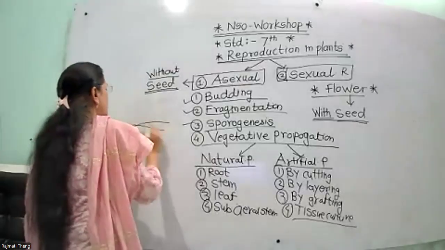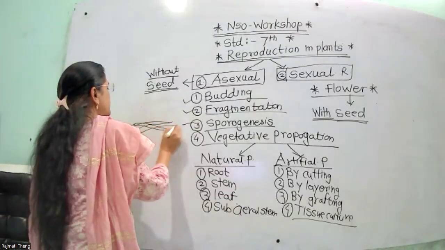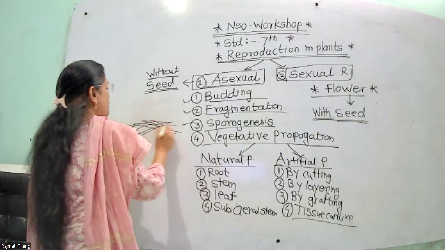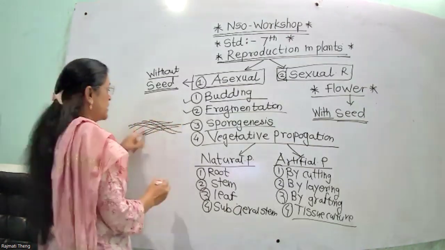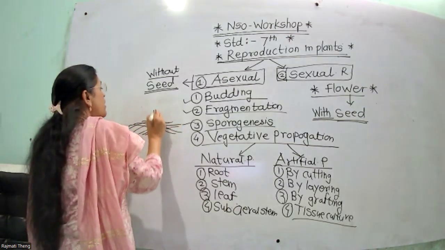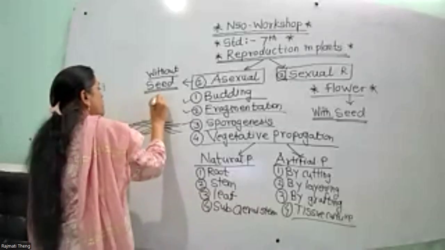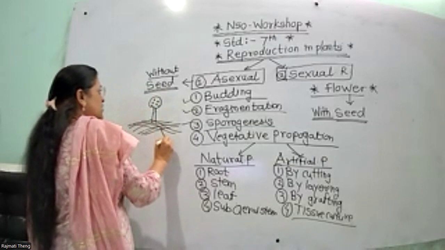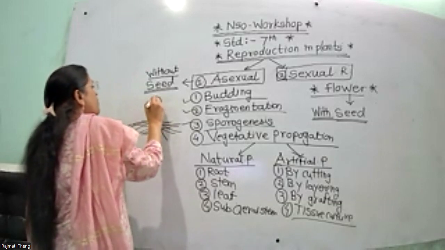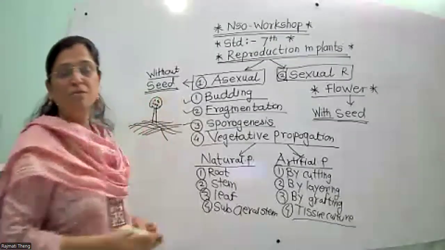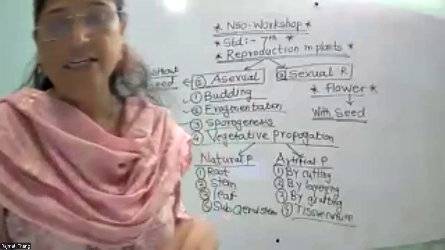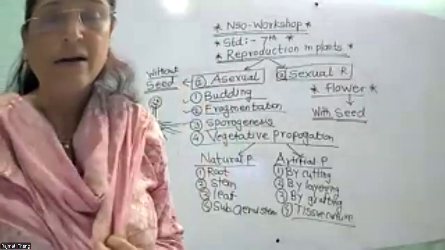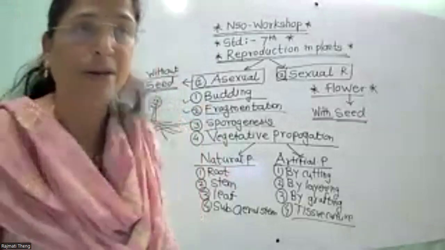On bread, chapati, bhakri, the thread-like structure you have seen is called hypha. On top of the hypha there is a sporangium, and in this sporangium there are spores present.